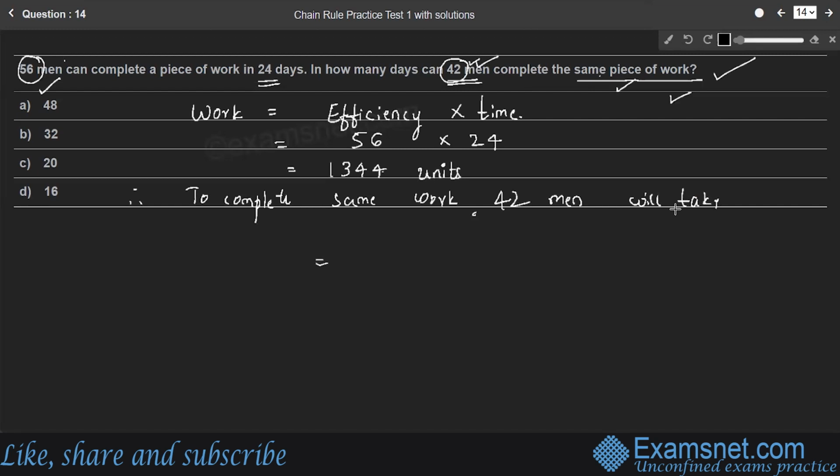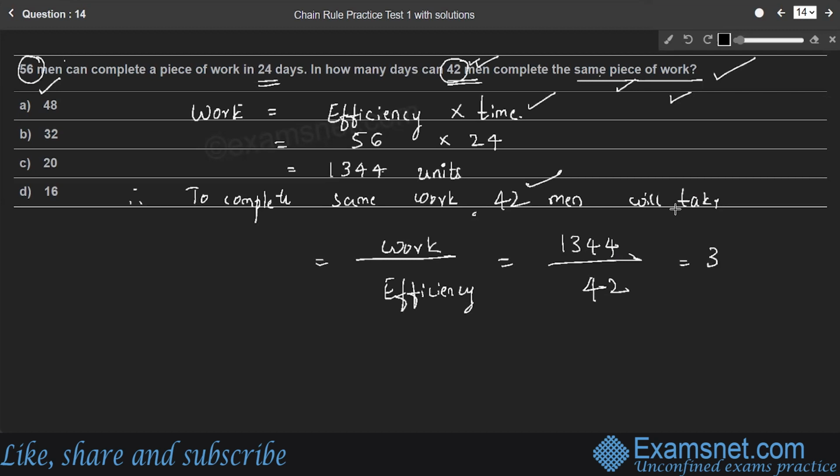So number of days or time is equal to work by efficiency, right? So work by number of persons, which is nothing but efficiency. Work is 1344 units by the number of persons. In the second case, it is 42, right? So divided by 42 is equal to 32 days. Unit is days, right? Therefore, 42 men will take 32 days to complete 1344 units of work, right? Therefore, option B is the right answer.